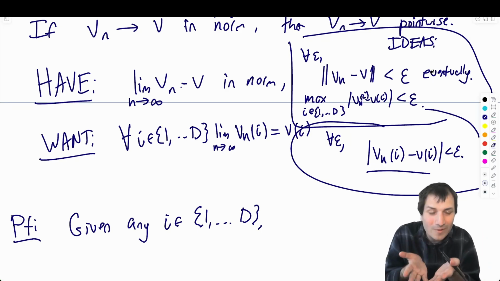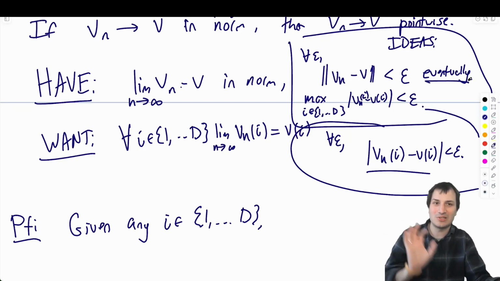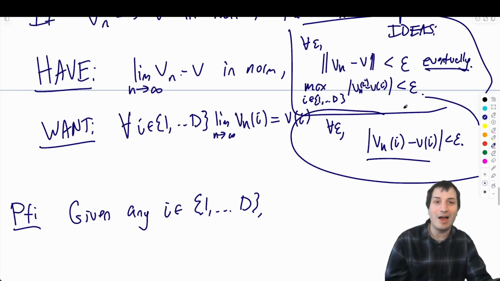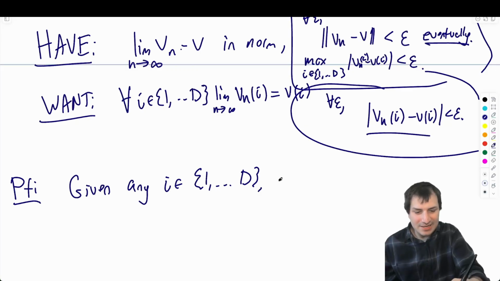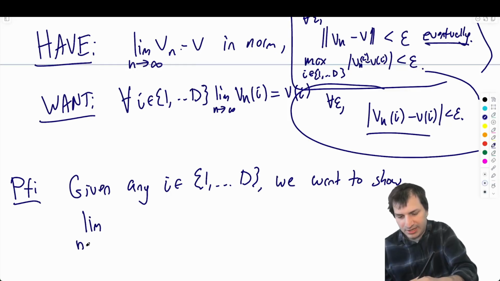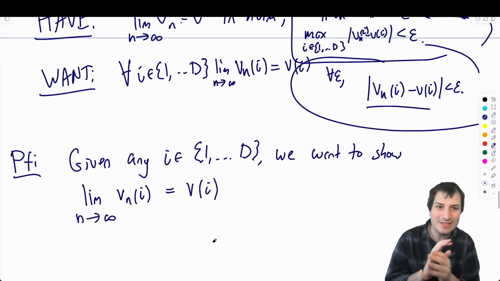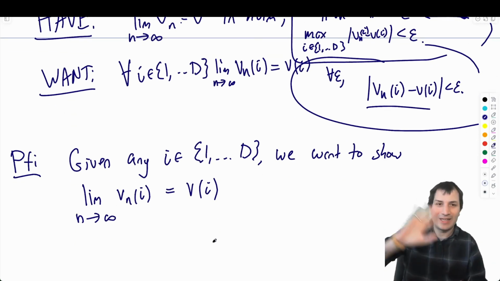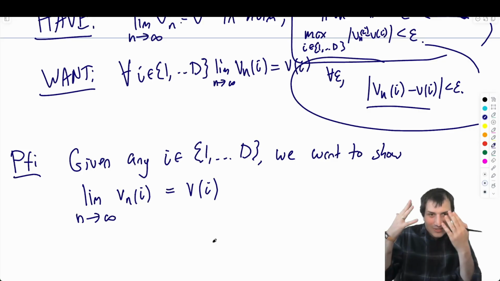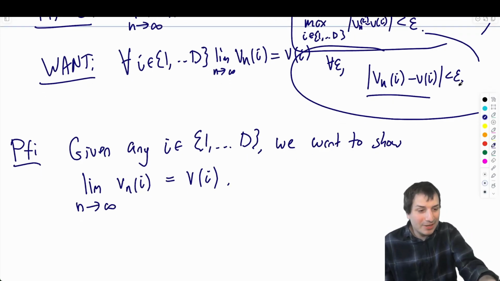The hardest part is just organizing the proof with the givens and the for alls and converting the eventuallys and so on. But let's do it carefully. So we're given any i, and it's nice to say what we want to show. We want to show the limit as n goes to infinity of vn of i equals v of i. This is an honest-to-God limit in R. This is like first year calculus, where you learn sequences, a sequence of numbers converging to another number. And then I'm going to have to get to epsilons.